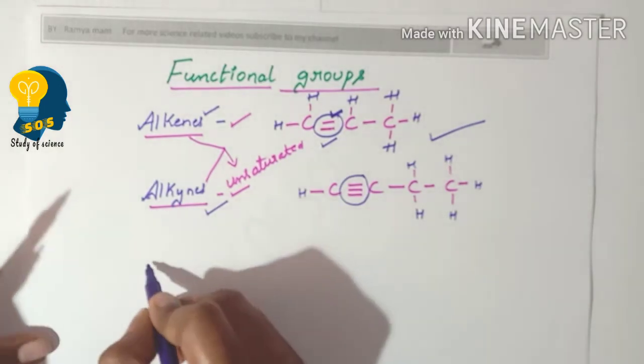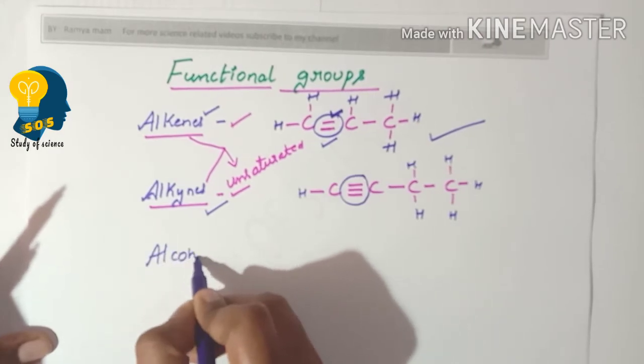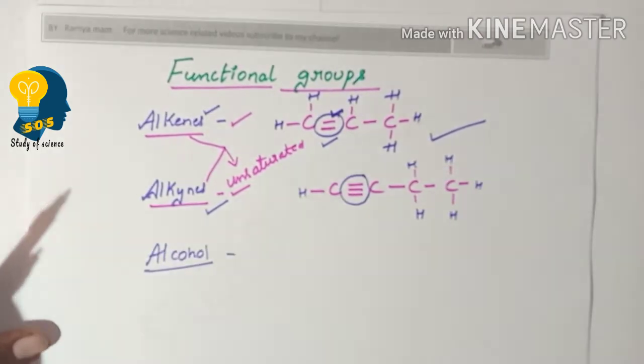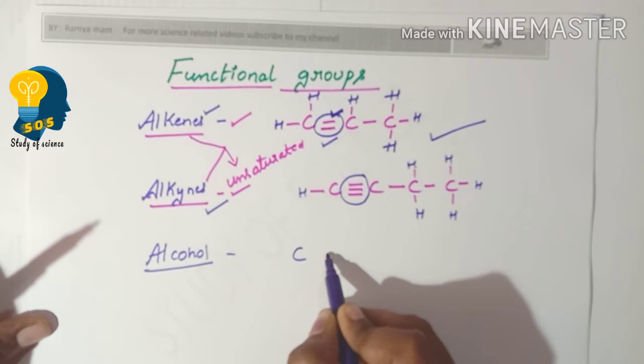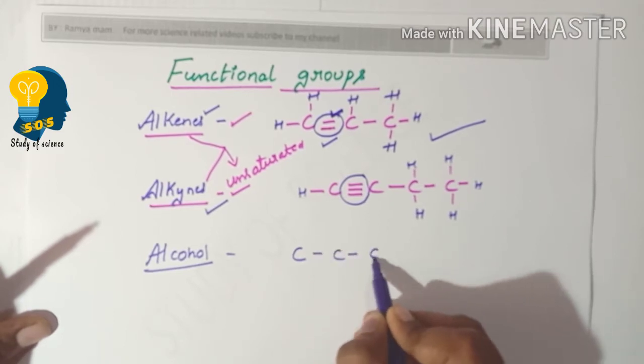Suppose an organic compound is linked to an OH group, for example, take the longest carbon chain.